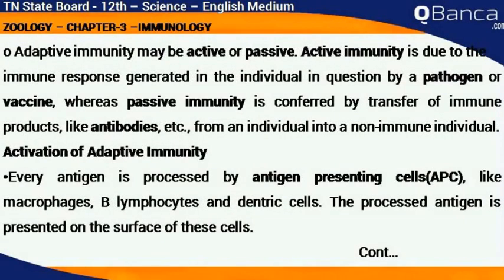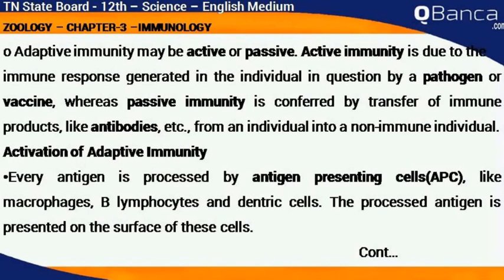The adaptive immunity may be active or passive. Active immunity is due to the immune response generated in the individual in question by a pathogen or vaccine, whereas passive immunity is conferred by transfer of immune products like antibodies, etc., from an individual into a non-immune individual.